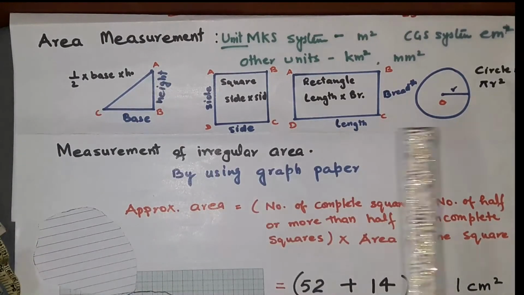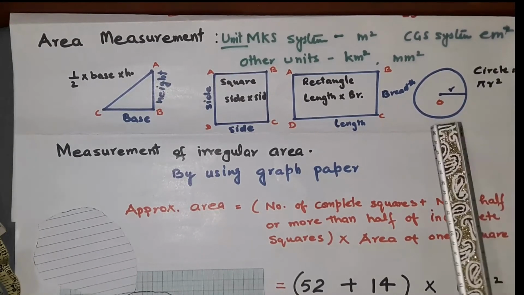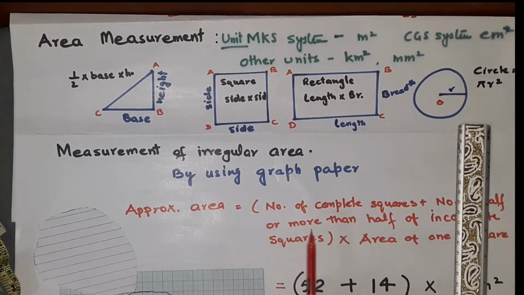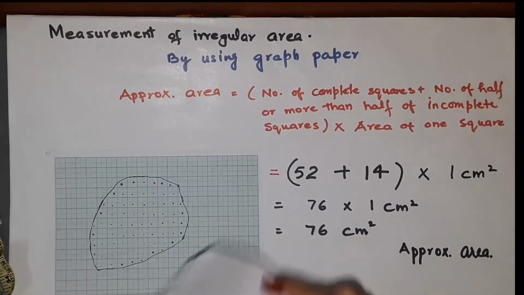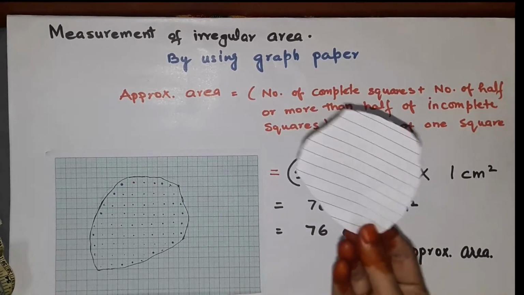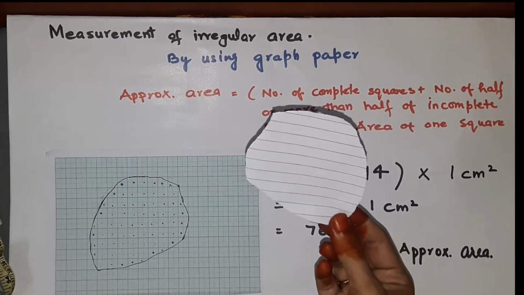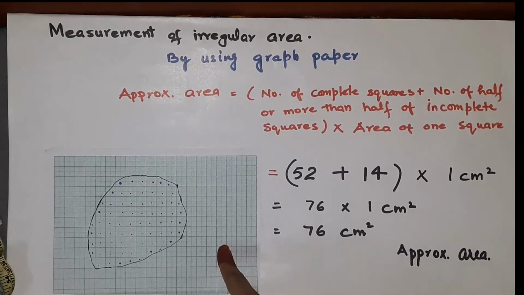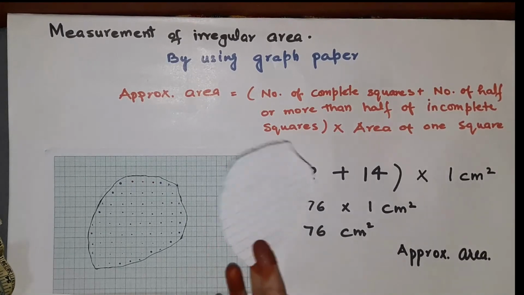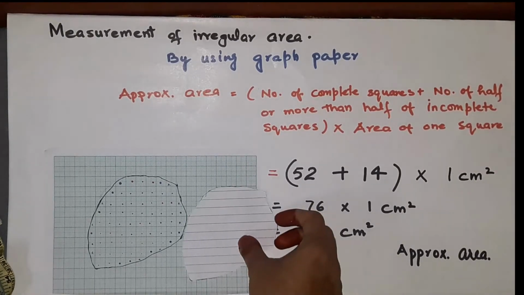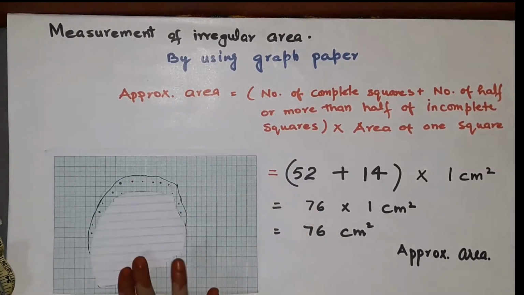A very easy way to measure an irregular area: first, you take the graph paper. We can use the graph paper for calculating the area of this paper. I have already done this, and I am just demonstrating it to you here.